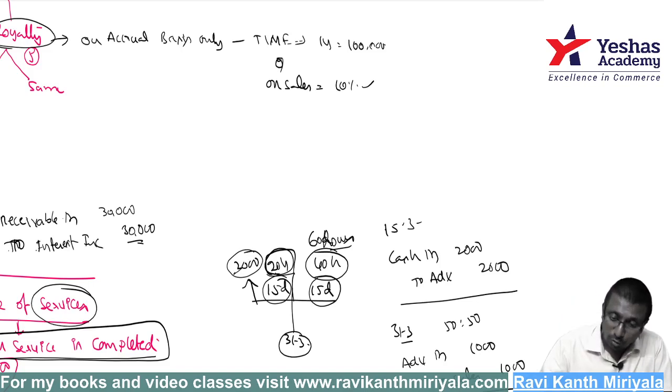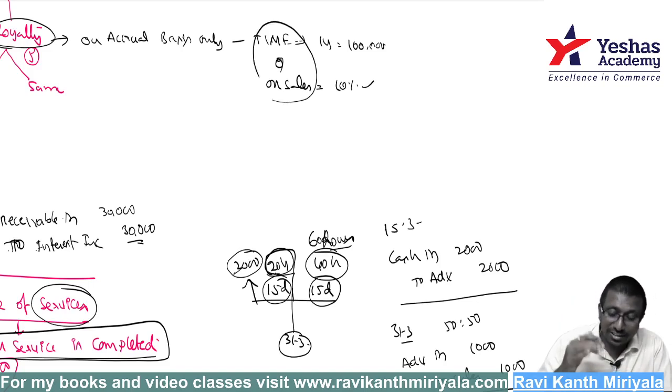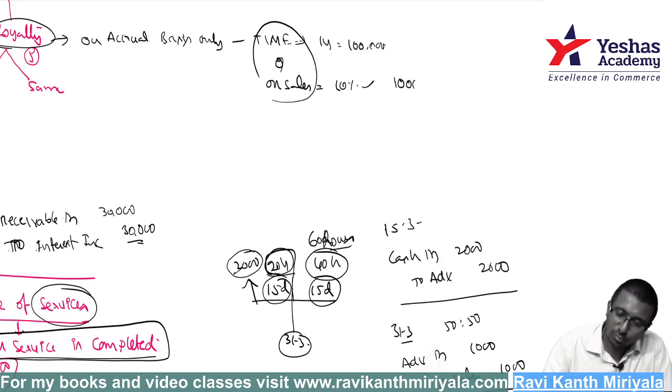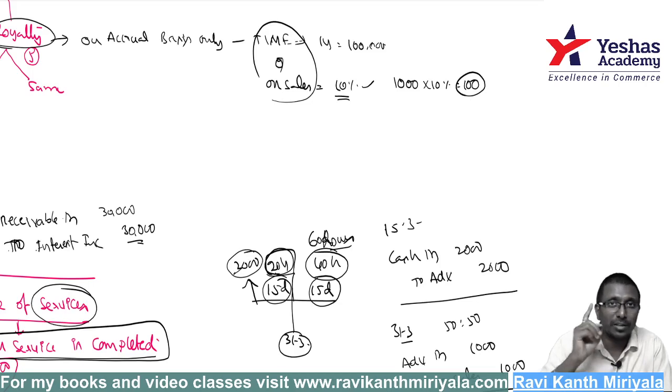Unless until accrual, means if he sells a book, then it is accrued to me. Suppose book value is 1,000 rupees, and 10% I am supposed to get. Then 10% is equal to 100 rupees per book. When he sells it to somebody, then 100 rupees is mine.